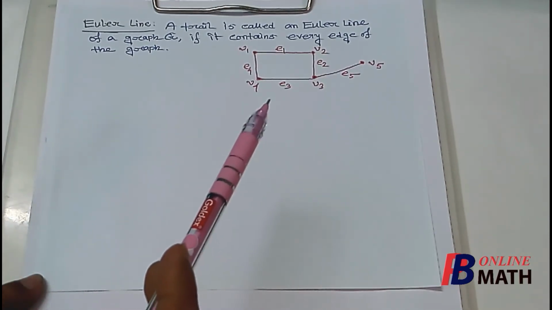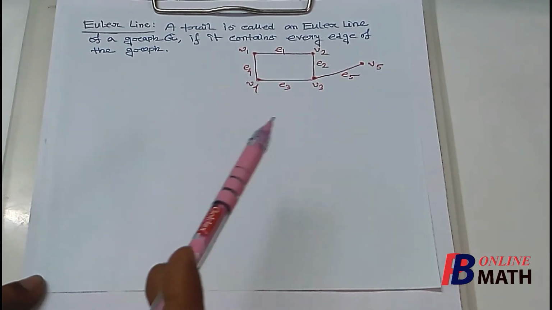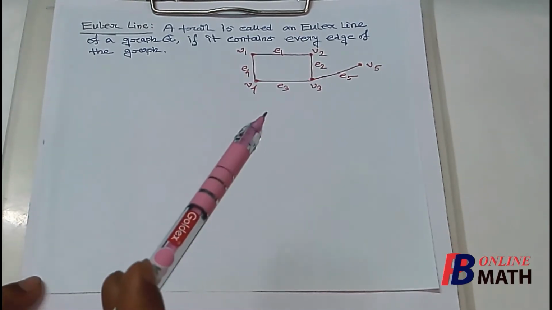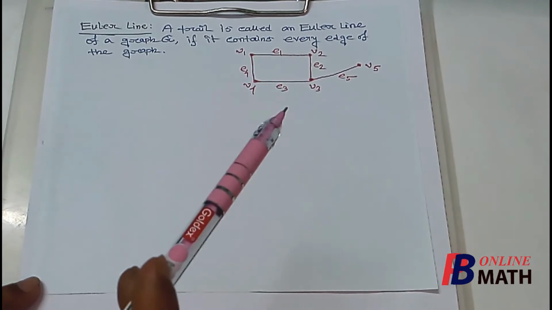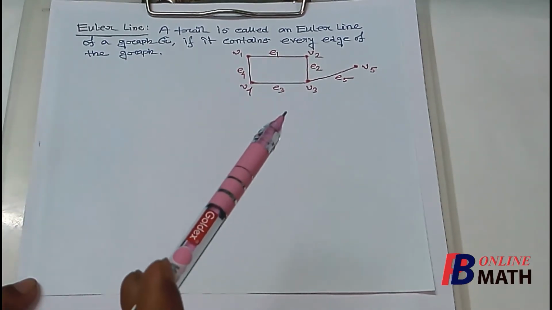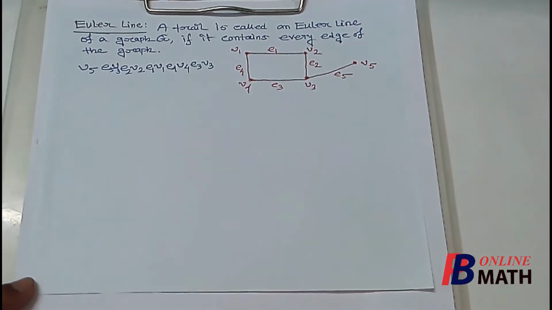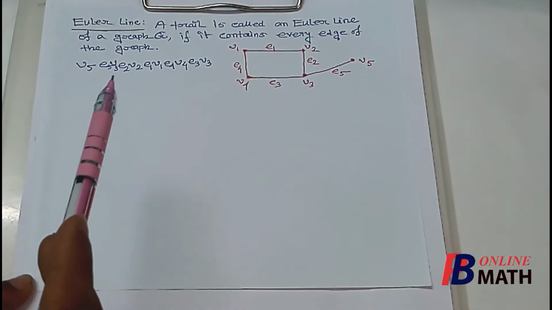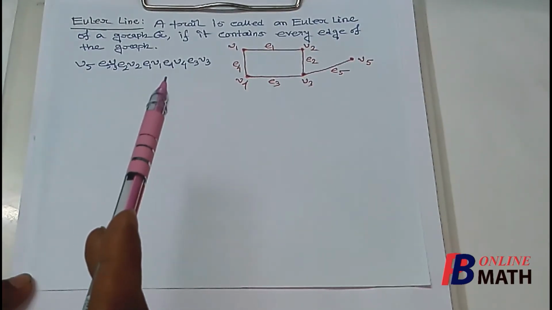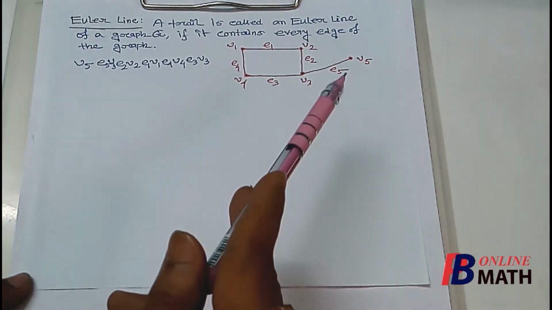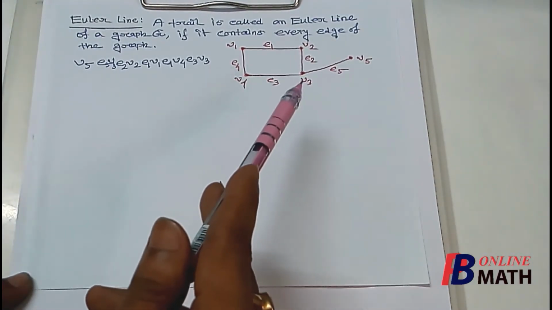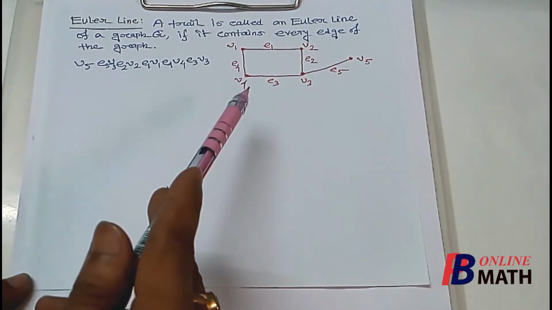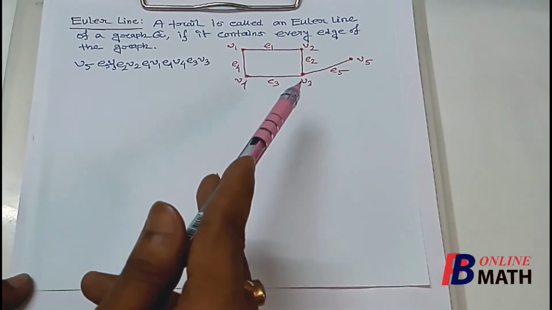As for example, if we consider this graph with 5 vertices and 5 edges, let us find one Euler line of this graph. We know that an Euler line is a trail where no edge is repeated and it includes every edge of the graph. If we consider this trail, starting from V5, E5, V3, E2, V2, E1, V1, E4, V4, E3, V3. That means starting from V5 to V3, from V3 to V2, then from V2 to V1, from V1 to V4, and then from V4 to V3.